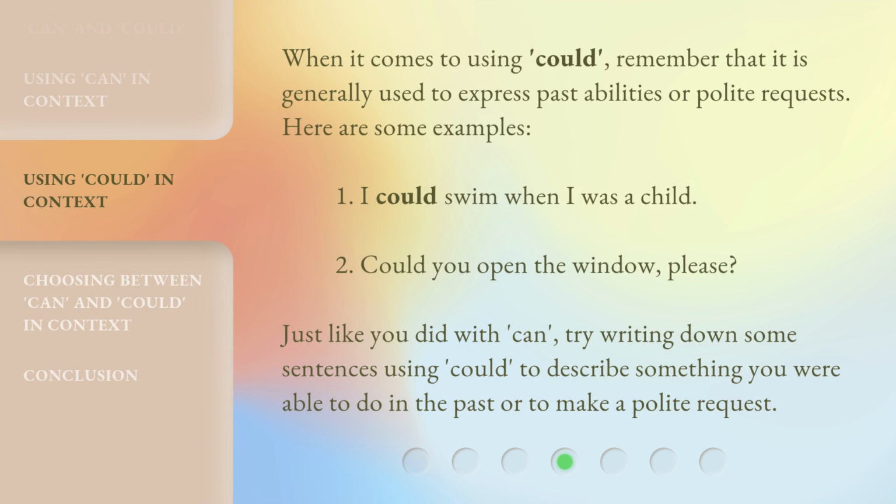When it comes to using could, remember that it is generally used to express past abilities or polite requests. Here are some examples. 1. I could swim when I was a child. 2. Could you open the window, please? Just like you did with can, try writing down some sentences using could to describe something you were able to do in the past or to make a polite request.